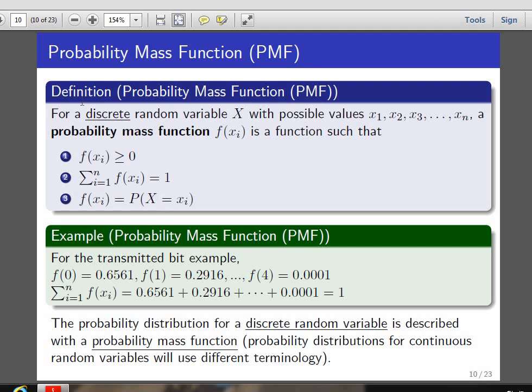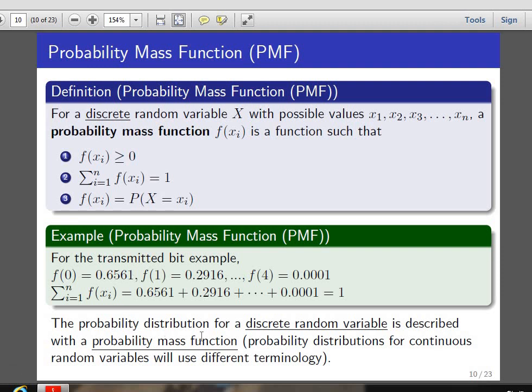Suppose we take the previous example, the transmitted bit example. f of 0 is 0.6561, and f of 1 is as considered in the previous example. Here notice that the summation of f of xi is 1. Therefore f of xi is a probability mass function.